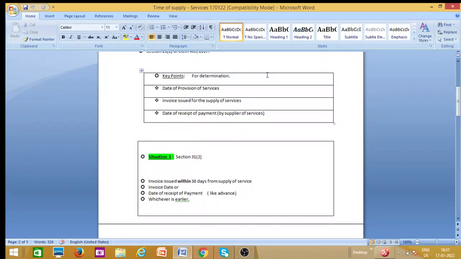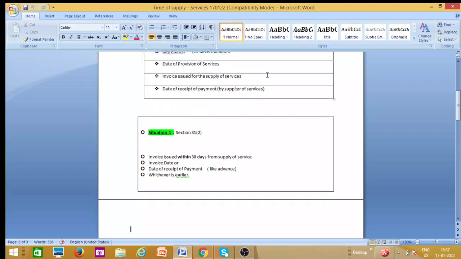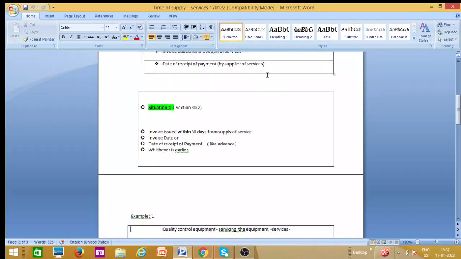If the invoice is issued within 30 days and the payment is received after the issuance of the invoice, that is one case. The second is that if the payment is received first and the invoice is issued within 30 days after that, then which happens first? That is the criteria decided for the situation 1 aspect. Then which happens first is the deciding factor based on which the time of supply of services is decided.